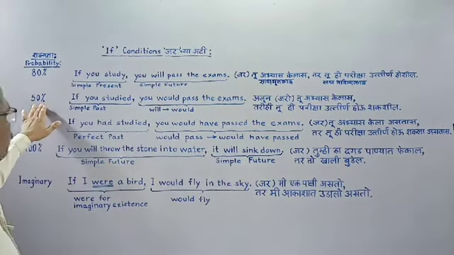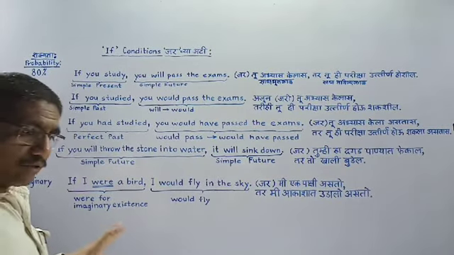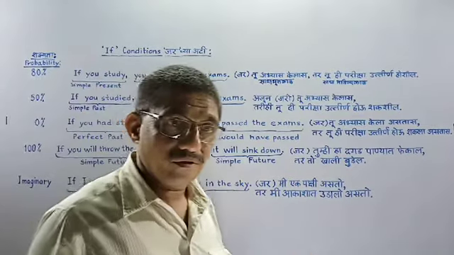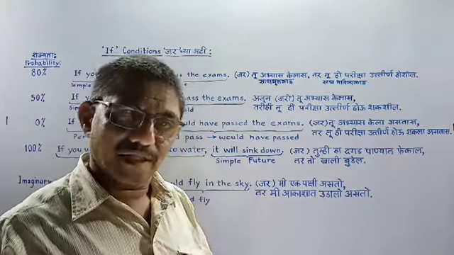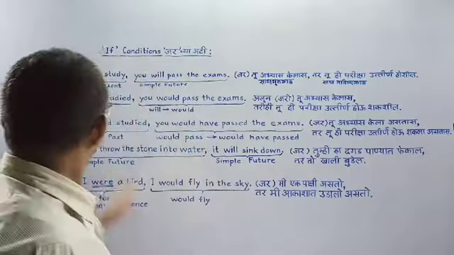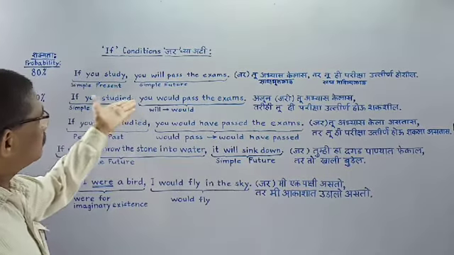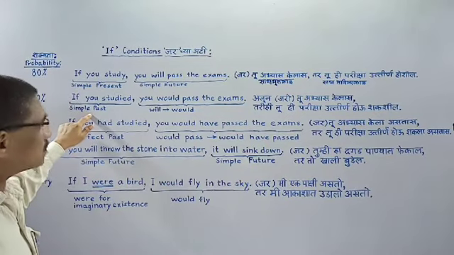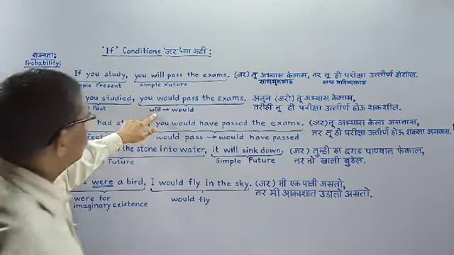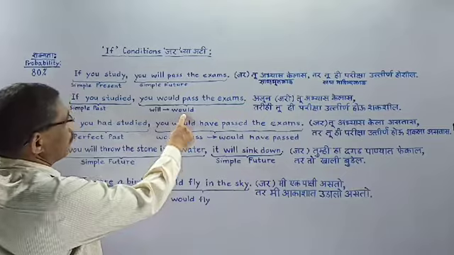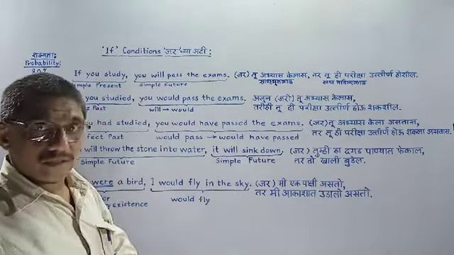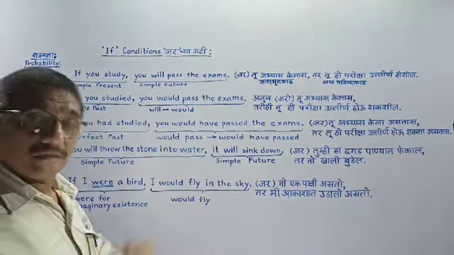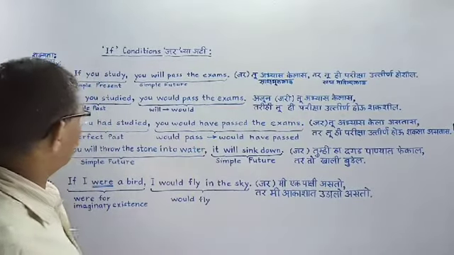Now 50% probability, although the parents know, they tell him, they encourage him that if you studied, you would pass the exams. Simple past tense is used, and here would came in place of will that we used earlier in 80%.